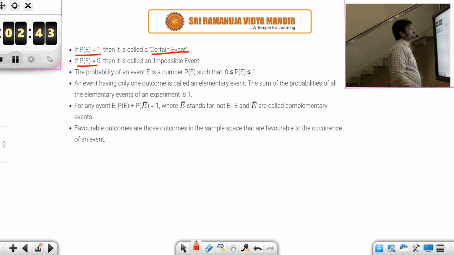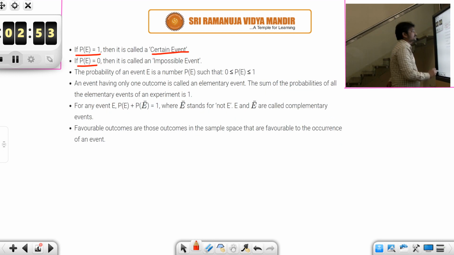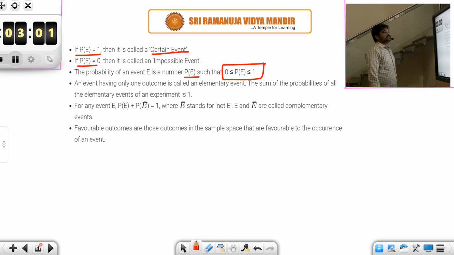These are impossible events. And one more thing you need to observe is that probability of an event, we are defining it as a ratio, and a ratio is always positive, and this is always less than or equal to 1. So probability of an event is a number P of E, and it always lies between 0 and 1. This is very important. Probability of an event always lies between 0 and 1.